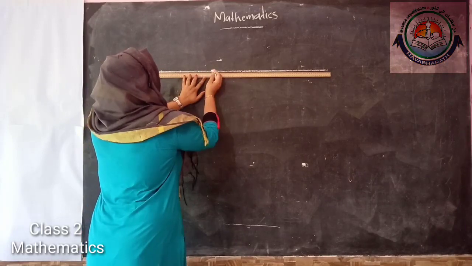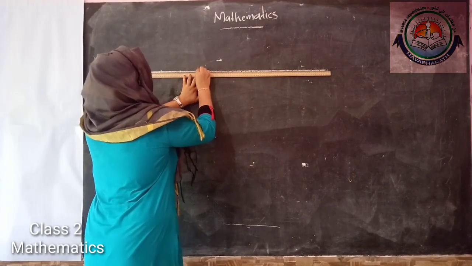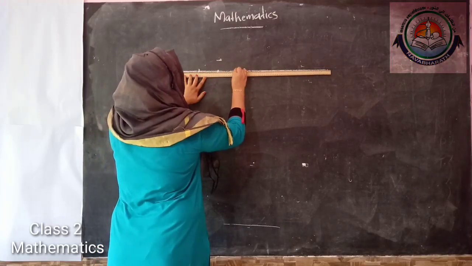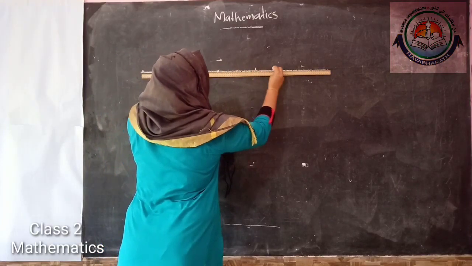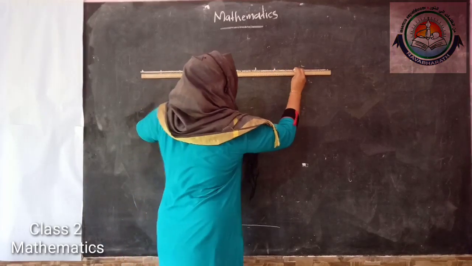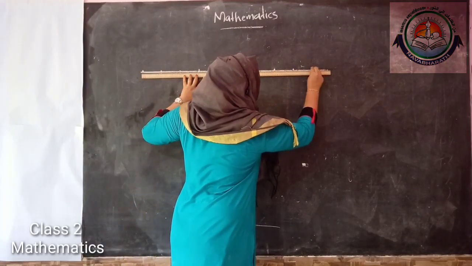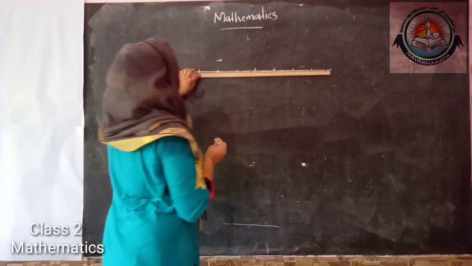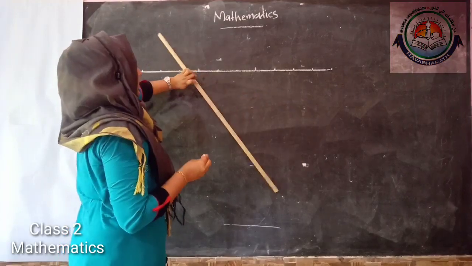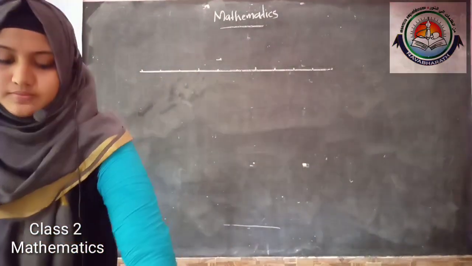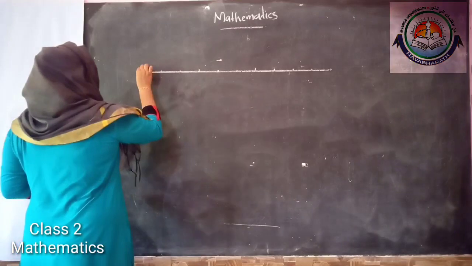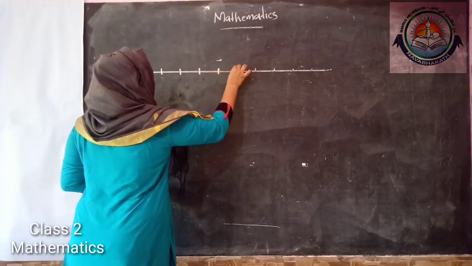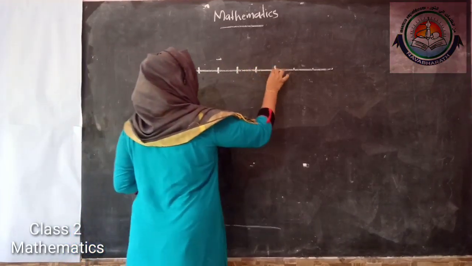So I mark number 30, and next 40 and 50, 60 and 70, 80 and 90, and last 100. So here I got the marks or points at equal distance.